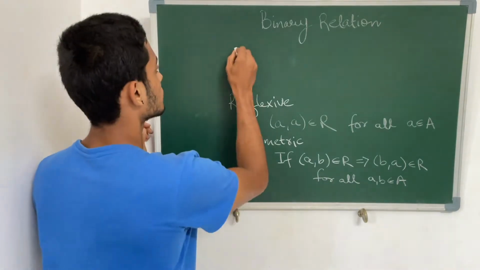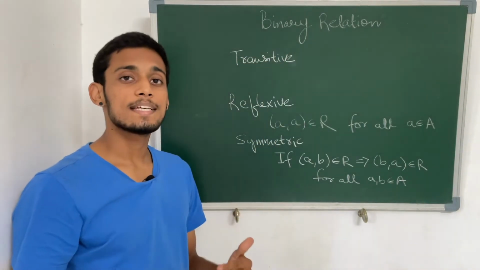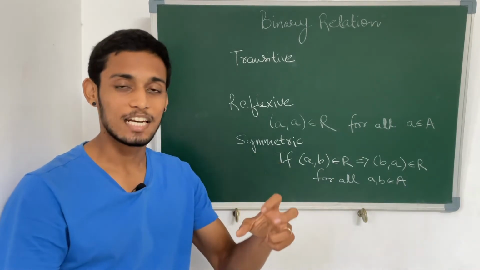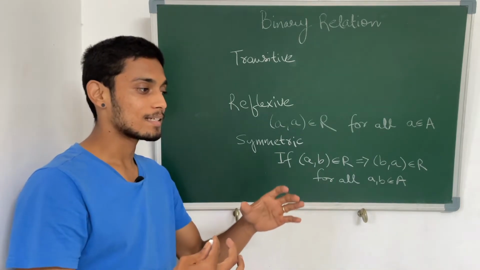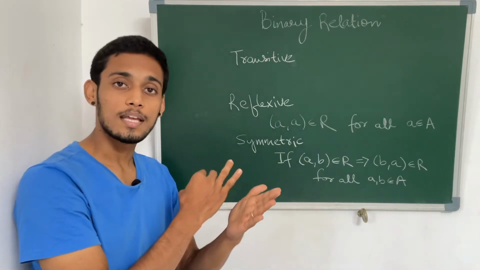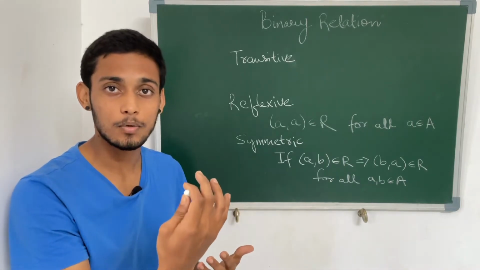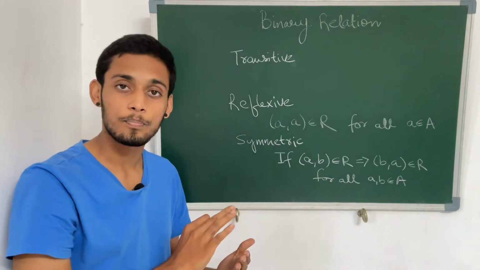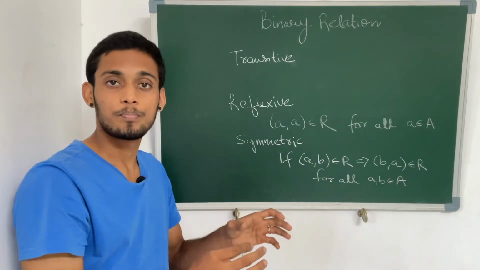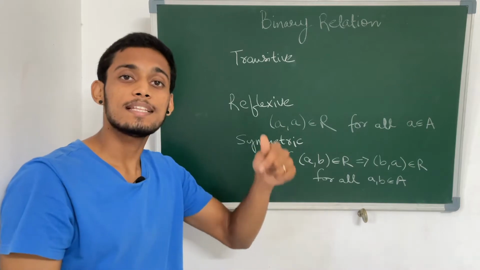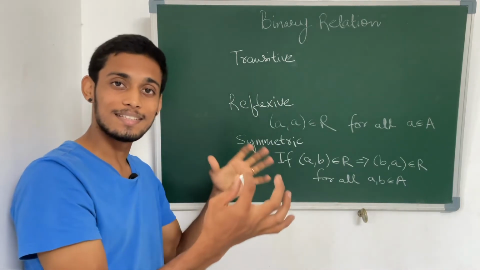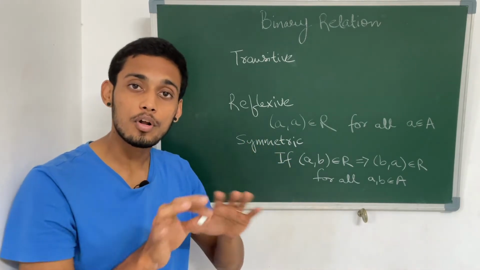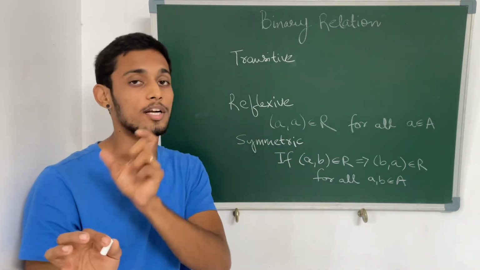Let us see. When do we say that a given relation is transitive? For transitivity, we will consider three elements. Suppose that A is related to the element B, and the element B is related to the element C. If these two conditions are true, then we should be able to say that A is related to C. If this is true, then we can say that the given relation is transitive. This should be true for all such ordered pairs.